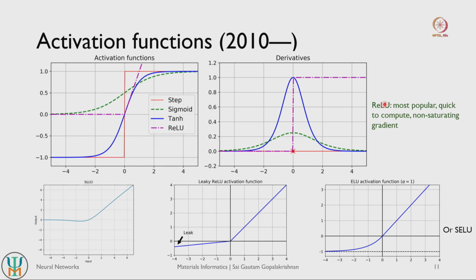As a result, ReLU is one of the most popular activation functions used in modern day neural networks. It is also quick to compute because your slope is either 0 or a constant value, so you just multiply that with the inputs, and it also has a non-saturating gradient for values greater than 0, right.